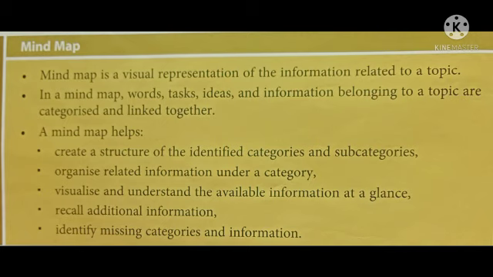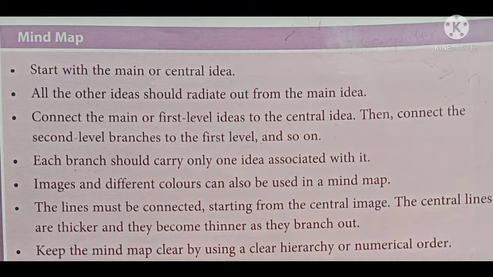It also organizes the related information under a category, and it is the way by which we can identify the missing categories and the information related to that topic. We will start creating the mind map with the main idea, that is known as the central idea, and all other ideas should radiate out from the main idea.